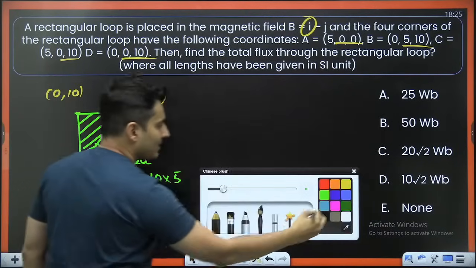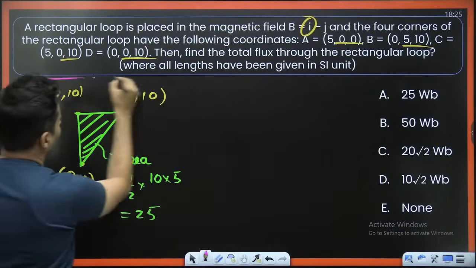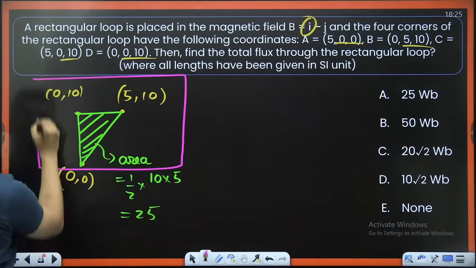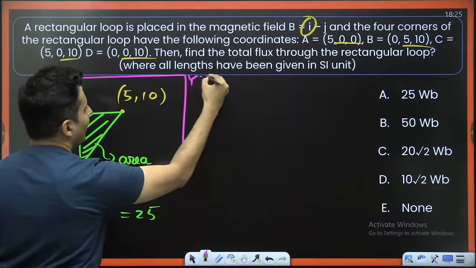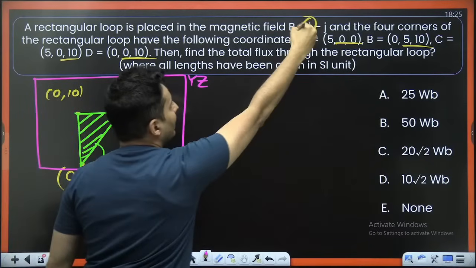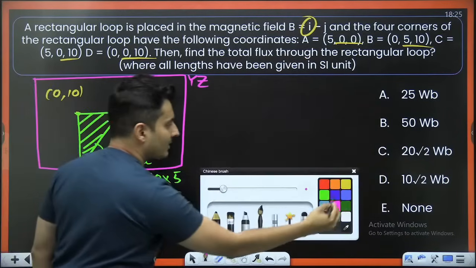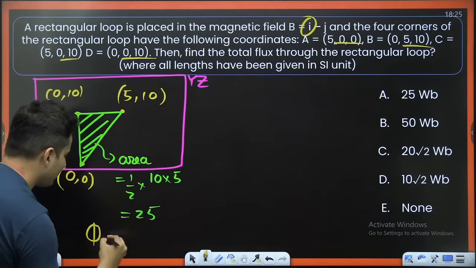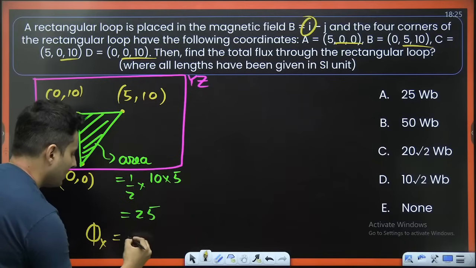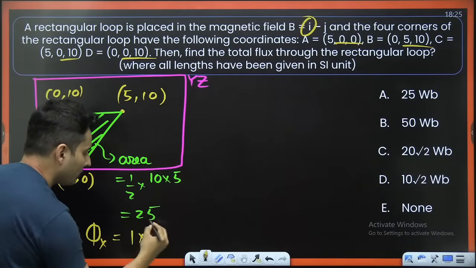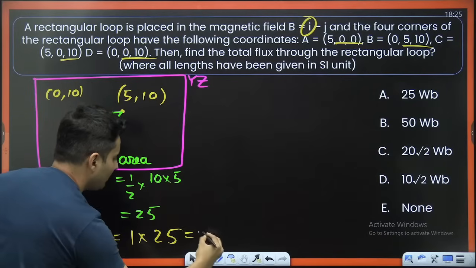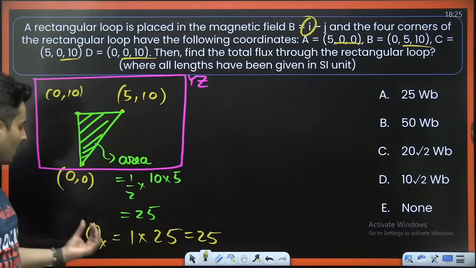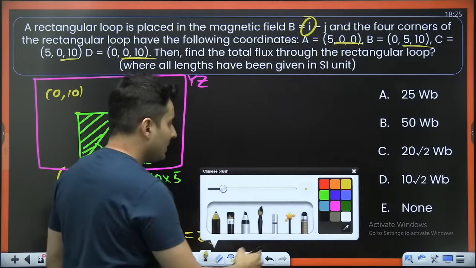Now all of this projected area was in the YZ plane, and remember the magnetic field was going in the X direction. So the flux in this case will be field into area, which is basically 25. So it will be 25 over here due to the X component.